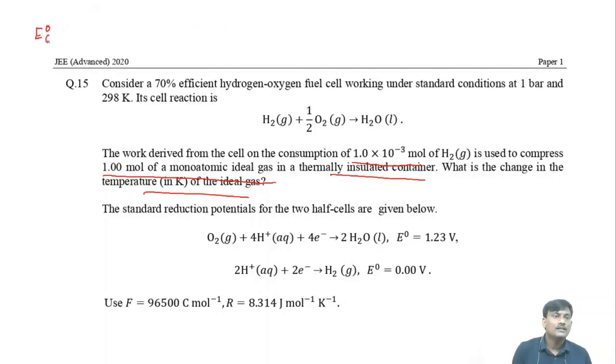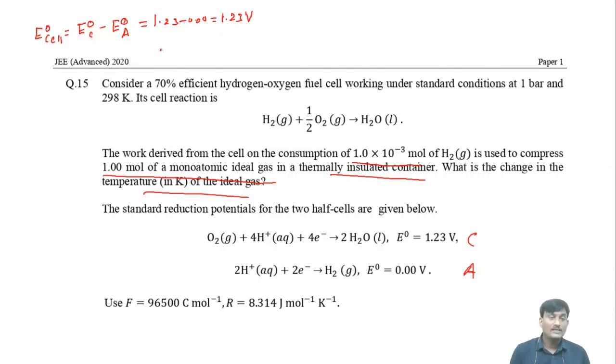E naught cell is equal to E naught of cathode minus E naught of anode. Here this is the anodic compartment, this is the cathodic compartment. So what is the value? You will get 1.23 minus 0.00. Finally you will get 1.23 volts.